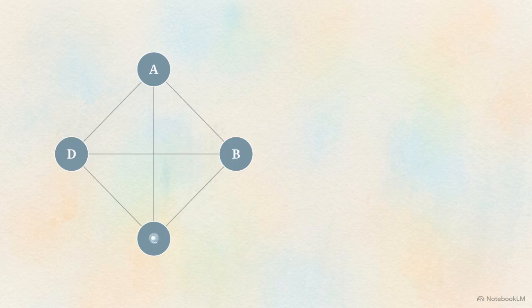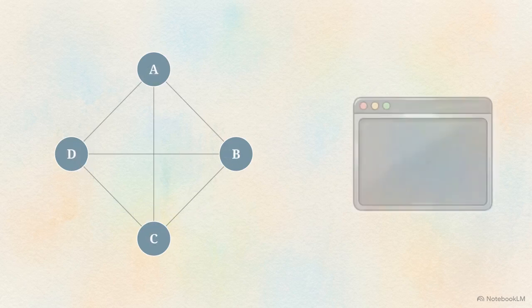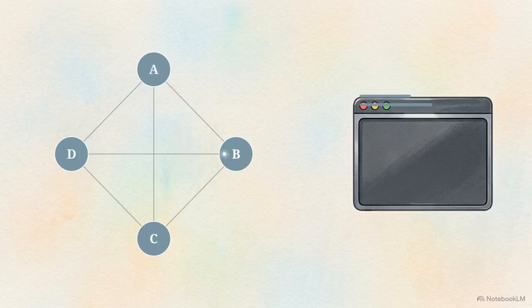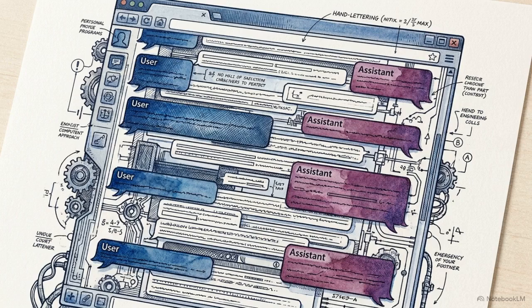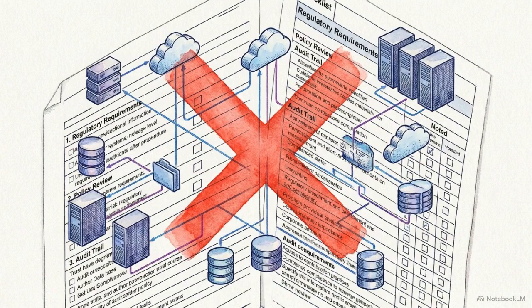AutoGen utilizes conversational history for state and a group chat primitive, enabling organic back-and-forth reasoning. Its human intervention primitive is the user-agent proxy. Rather than acting as a gatekeeper, the human is inserted into the chat as an equal peer. Because the state is a side effect of a conversation transcript, AutoGen lacks the deterministic reliability of a typed graph. While it excels at fluid problem-solving, it is difficult to integrate into a strict corporate security pipeline.